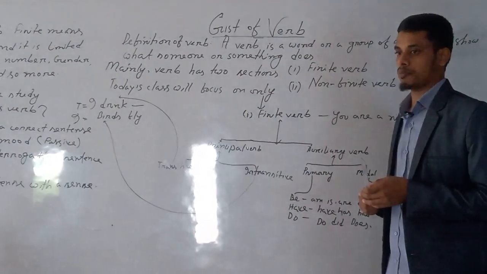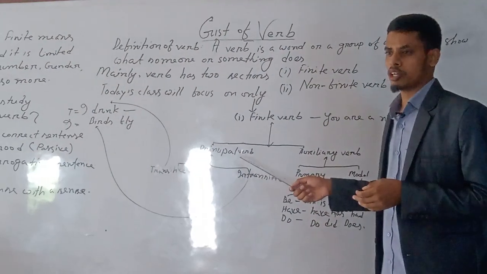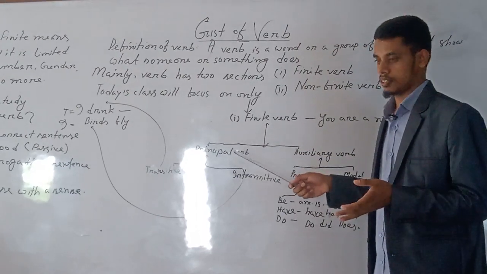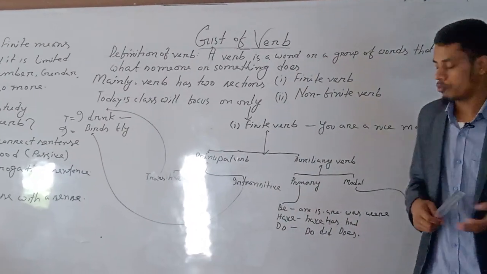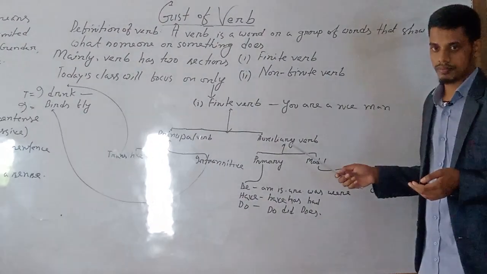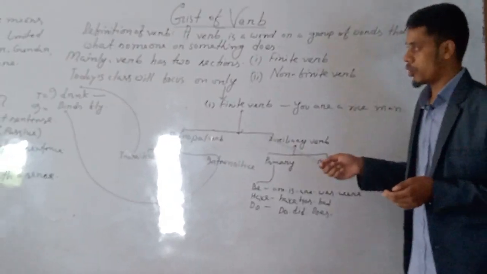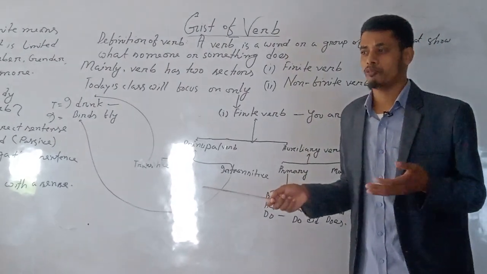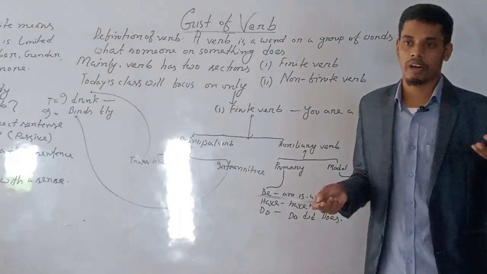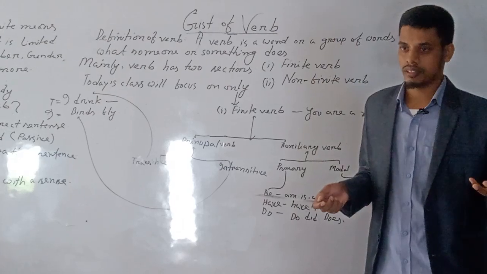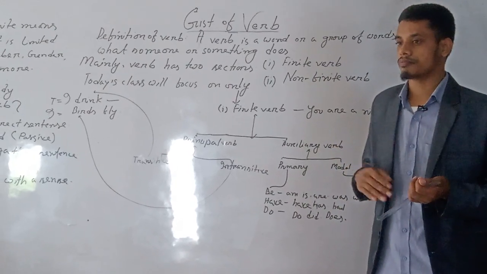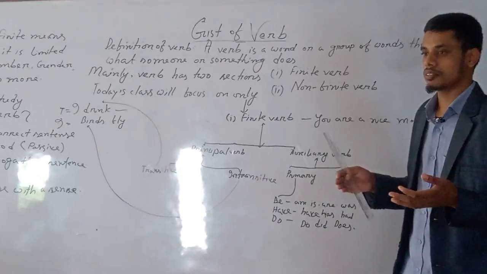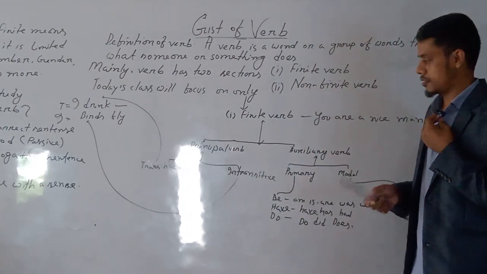Firstly, the verb that comes to our mind is the principal verb. It's not the principal of a college or university; it is a position in the verb chapter. Another type is the auxiliary verb. Principal verb is also divided into two categories. You'll find different opinions in different grammar books; it's up to the grammarian. So don't be worried or frustrated. Just learn in a simple way, then you can study more and more, and do better in future.